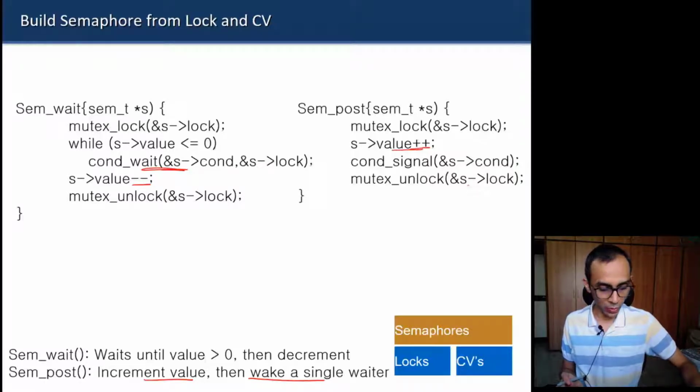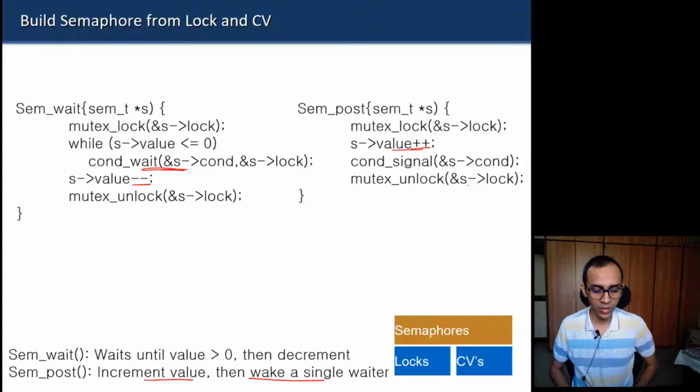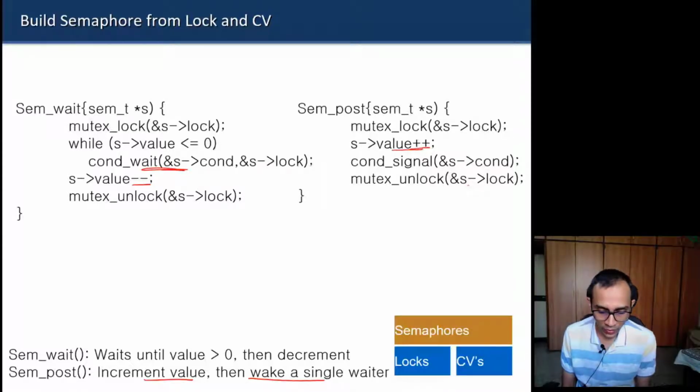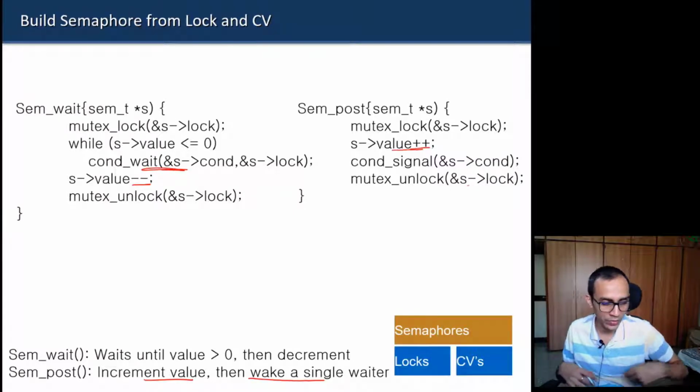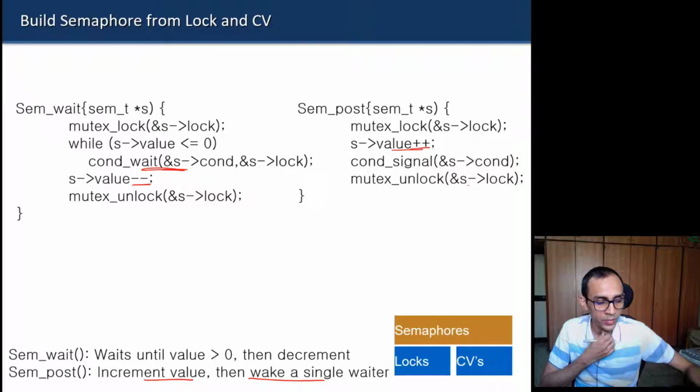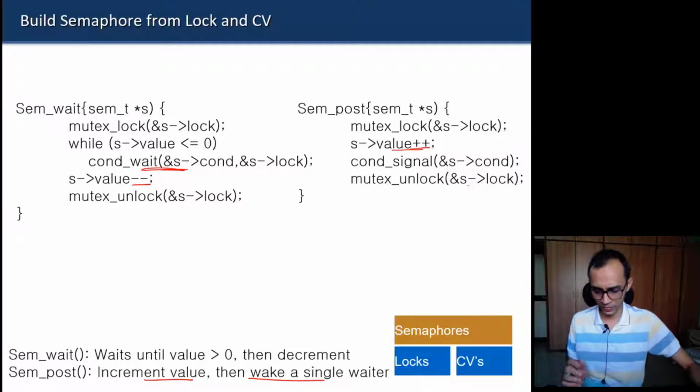So that's why it has more power than a single mutex lock. If you remember, if you are using a semaphore as a lock, then it will allow only 0 and 1 values. It will not allow beyond 1, but a general semaphore can go beyond 1. So that's why some books call it a counting semaphore. When the value of the semaphore goes beyond 1, it is called a counting semaphore. And when it is used just as a lock, they call it a binary semaphore.